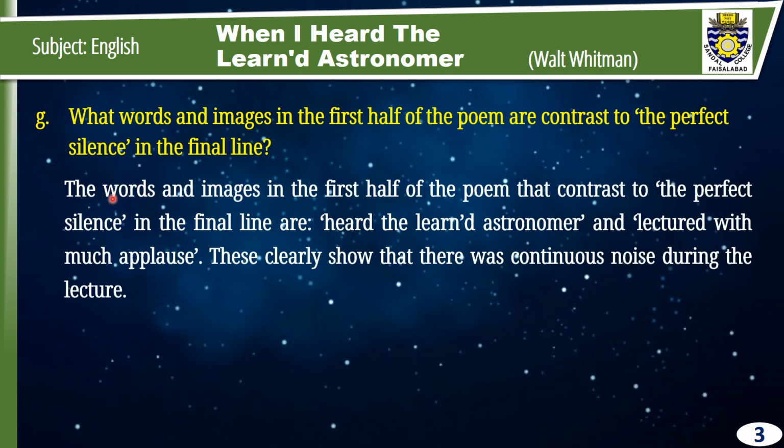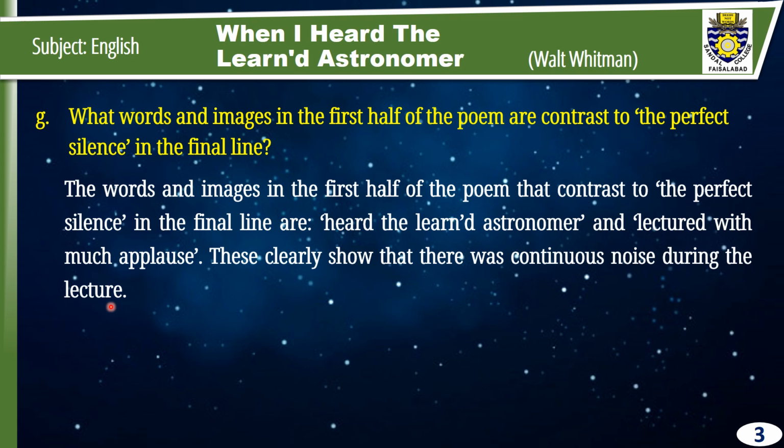The answer is, the words and images in the first half of the poem that contrast to the perfect silence in the final line are heard the learned astronomer and lectured with much applause. These clearly show that there was continuous noise during the lecture. In the first half of the poem there was noise, whereas in the second half there was complete silence.